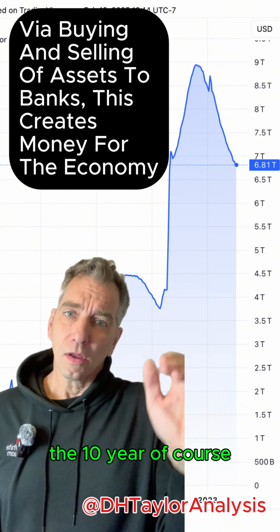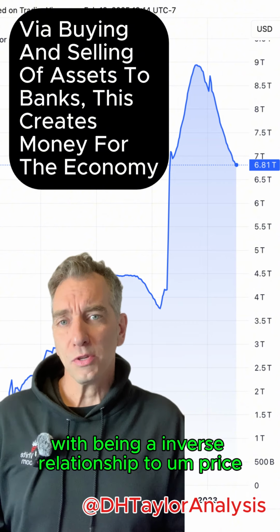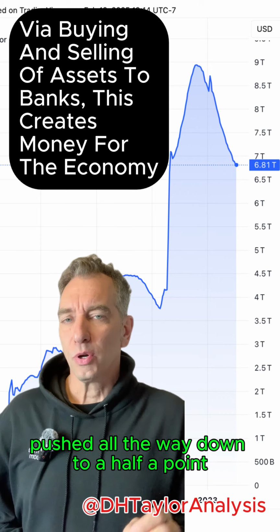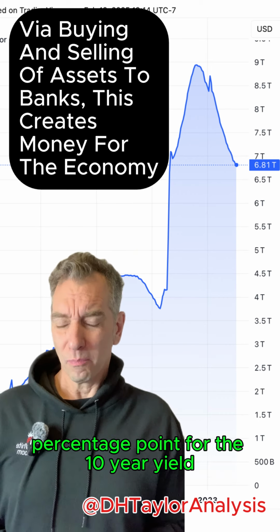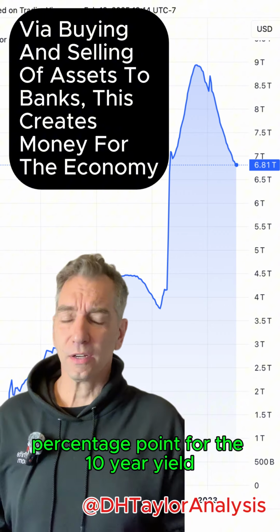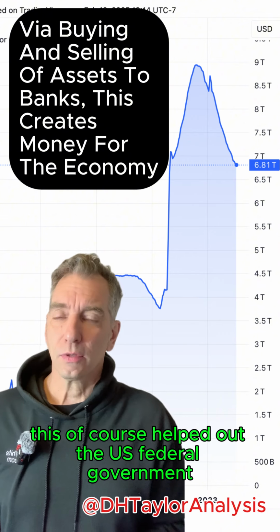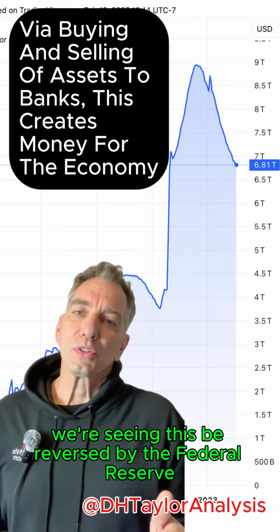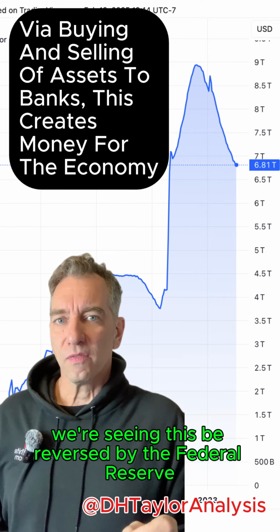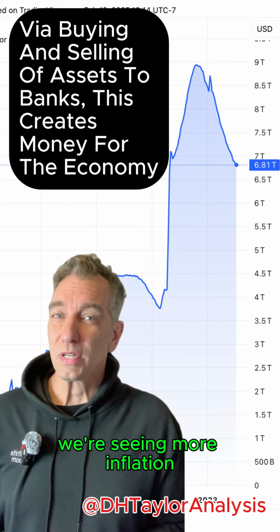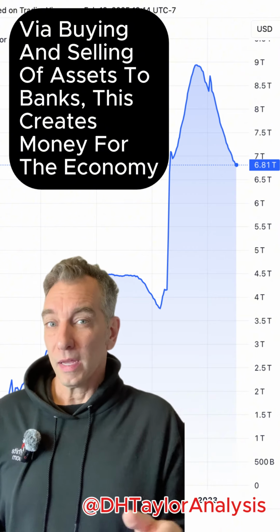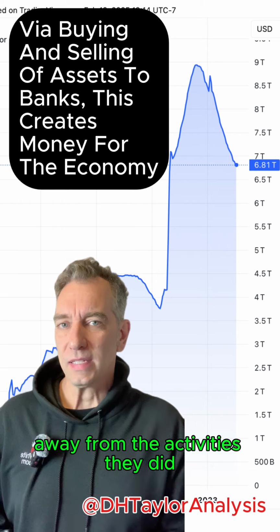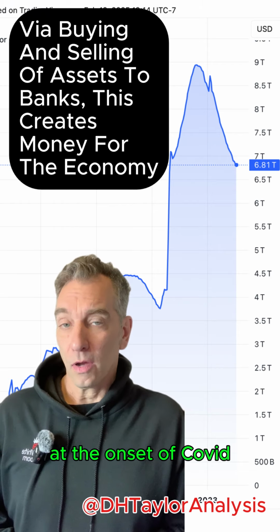The 10-year, of course, with being an inverse relationship to price, the 10-year yield pushed all the way down to a half a percentage point. This, of course, helped out the U.S. federal government, who took on a lot of debt during COVID, but now we're seeing this be reversed by the Federal Reserve. This is one of the reasons why we're seeing more inflation. Interest rates are moving higher because the Federal Reserve is stepping away from the activities they did at the onset of COVID.